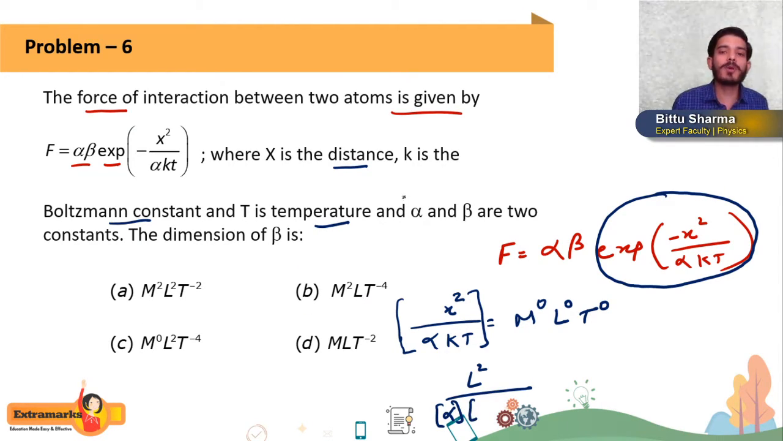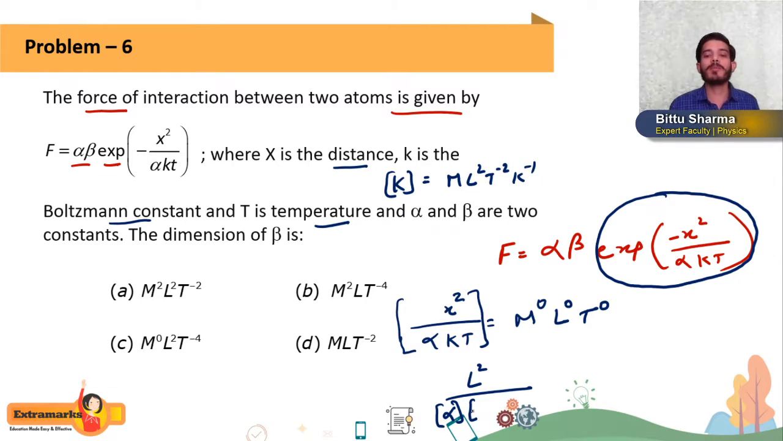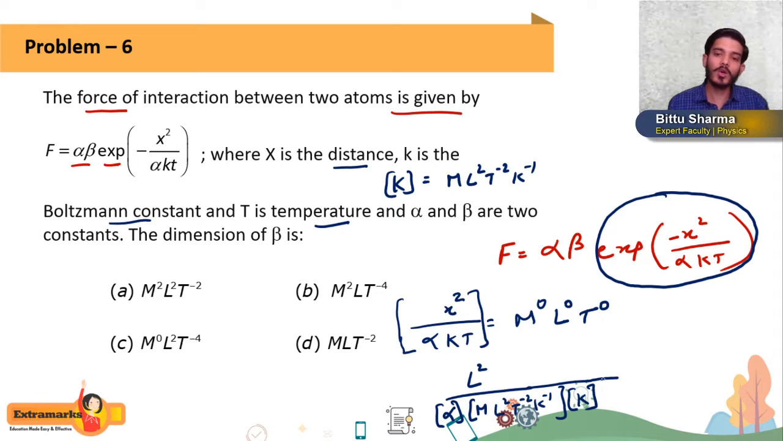Dimension of k, the Boltzmann constant. Students, remember this: it is M L² T⁻² K⁻¹. This is the dimension of the Boltzmann constant times T. Sorry, T is the temperature, so it will be K. This should be equal to M⁰ L⁰ T⁰.